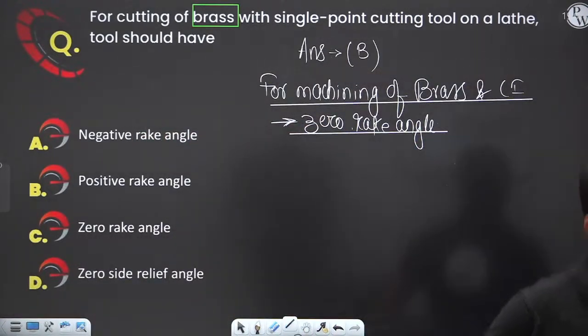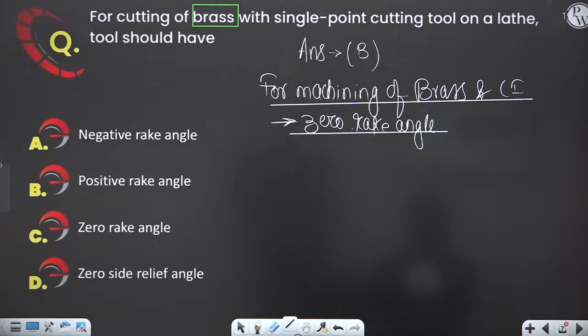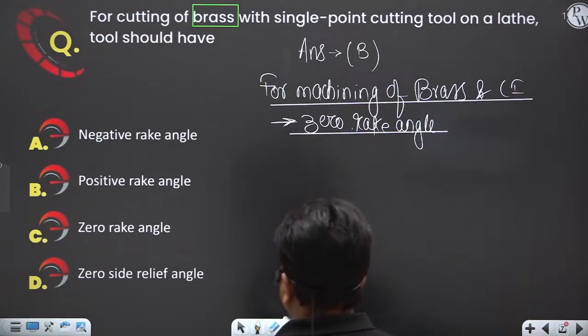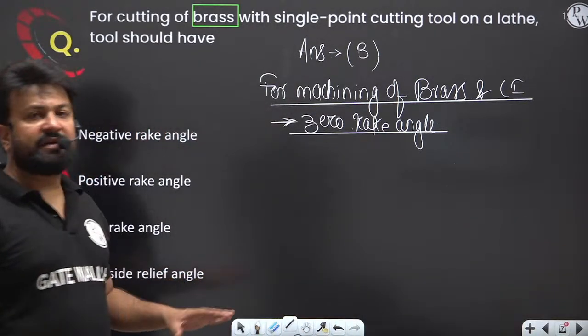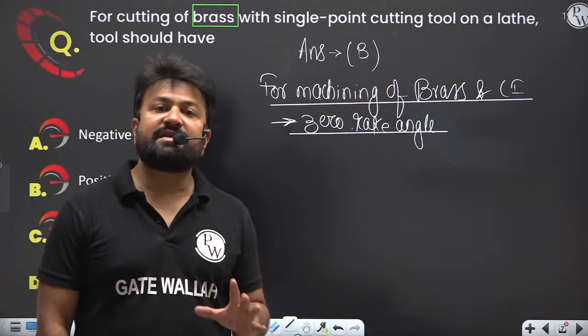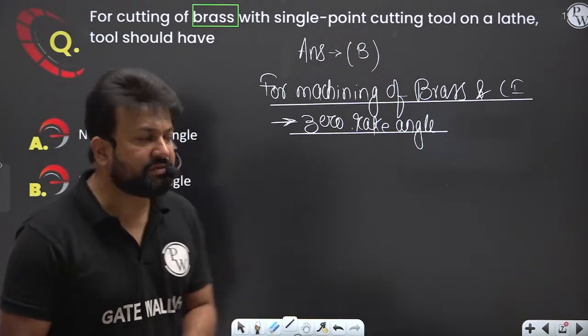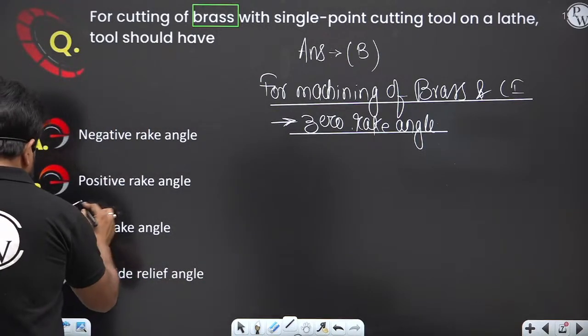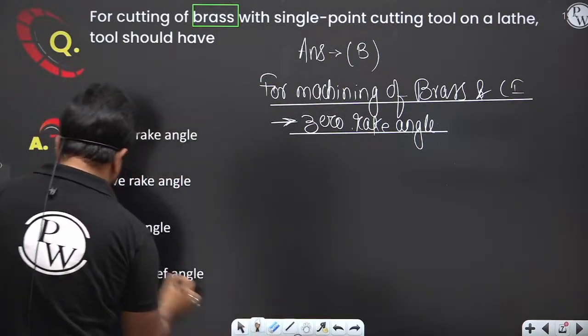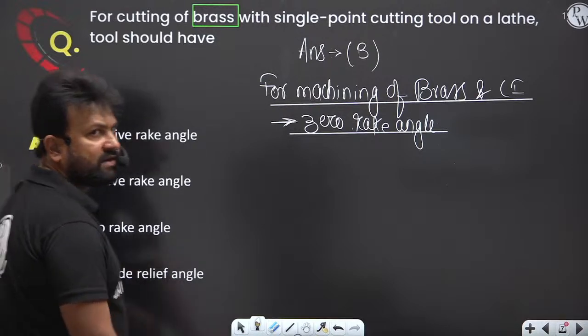Is it clear to everybody? Vishnu says positive rake angle material. Okay, how to come zero rake angle? I told you now, Vishnu. Why the positive rake angle? Because zero rake angle is comparatively having a high strength compared to positive rake angle, right, Vishnu? So I hope you understood the answer. So option C is the correct answer, right? Option C is the correct answer.